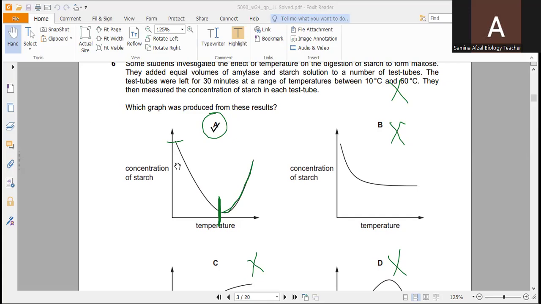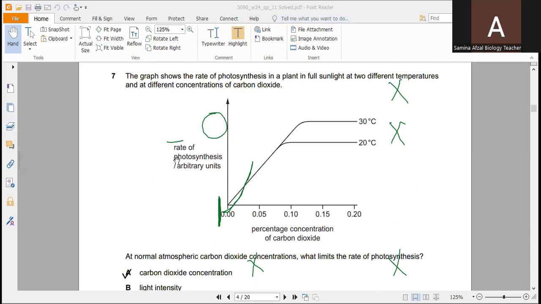Now we are moving towards the next question. You can see over there, the graph shows the rate of photosynthesis in a plant in full sunlight at two different temperatures and at different concentrations of carbon dioxide.